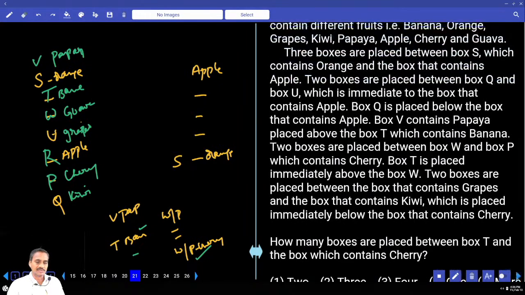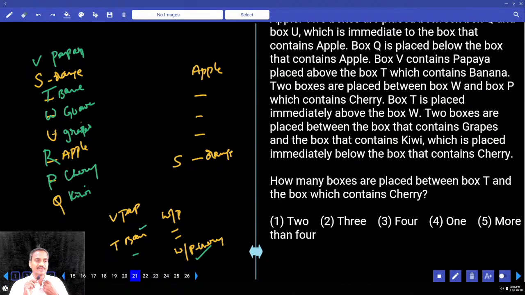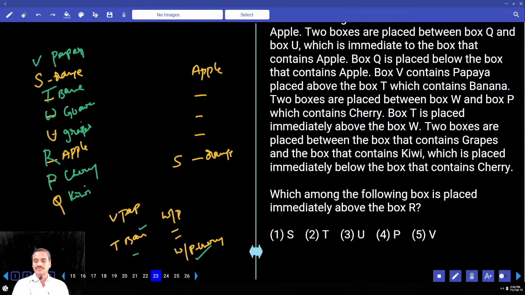Then according to this, how many boxes are placed between T and the box containing cherry? Now T and the box containing cherry, how many are there? There are exactly 3. Choice 2, question number 21. Then the 22nd: if S is related to guava, S is 2 boxes above guava. And U is related to cherry, U is 2 boxes above cherry. And W is 2 boxes above apple. Apple is the choice for 22. And which among the following boxes is placed immediately above R?